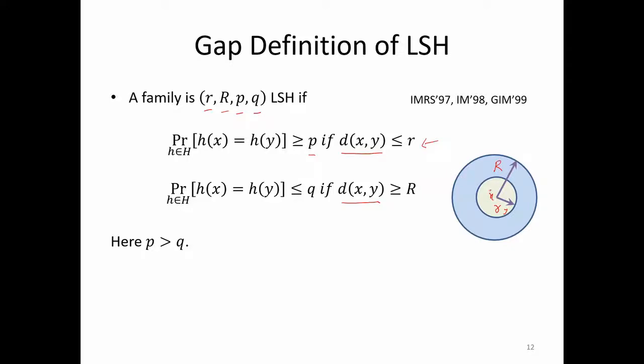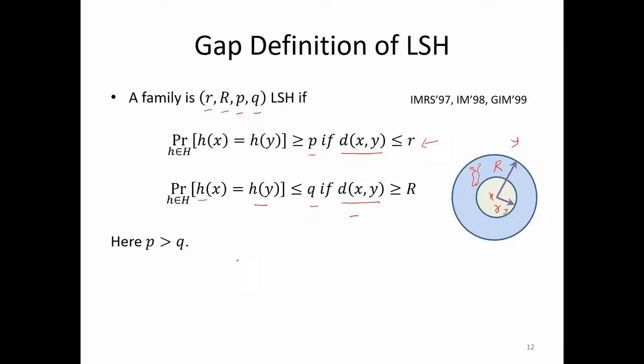The other condition says that if your y is somewhere here, we don't know what happens when y is in this region, so this region is the unknown region. But if your y is outside capital R, then the probability that h of x is equal to h of y is less than q.